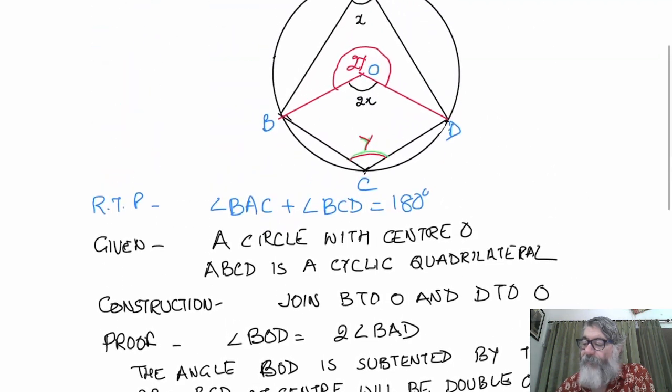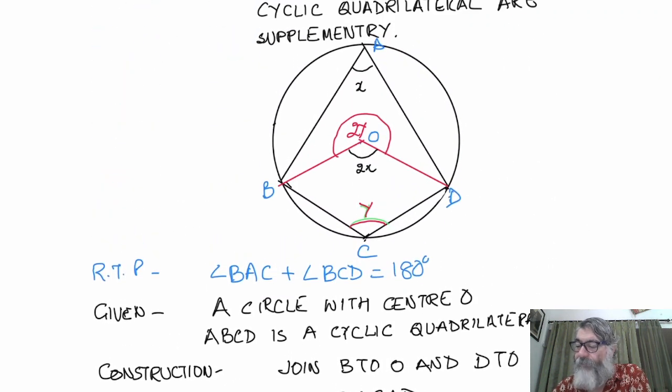And if you see in the figure, x plus y means the sum of the opposite angles of a cyclic quadrilateral. Similarly, we can prove angle B and angle D. The sum of angle B and angle D will also be equal to 180 degree.